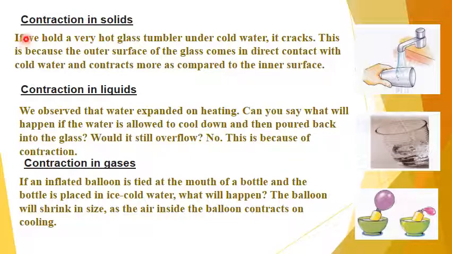First example, contraction in solids. If we hold a very hot glass tumbler under cold water, it cracks. This is because the outer surface of the glass comes in direct contact with cold water and contracts more as compared to the inner surface. Because of that, the very hot glass tumbler under cold water cracks.